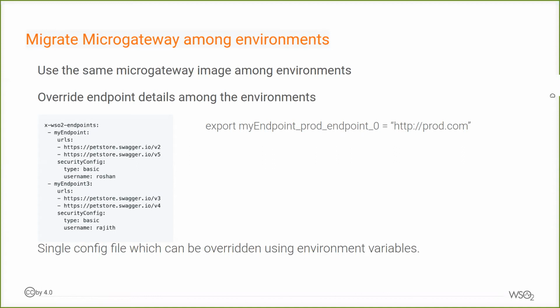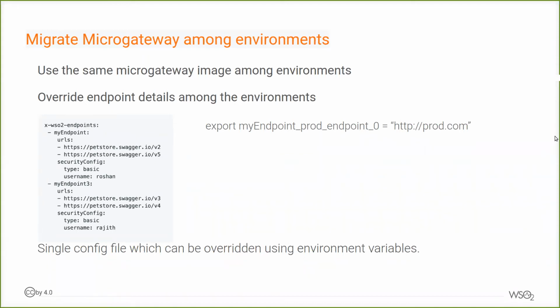So what we provide is a way to override the parameters which need to be overridden based on the environment. The endpoint URL is one of the key things that we have to override when we are going from dev to test and test to production. So in the Swagger Open API definition, you can define endpoints using an endpoint reference. You can define an endpoint giving a name, for example here my endpoint, and then refer to this my endpoint in your x-wso2-production-endpoints as a reference.